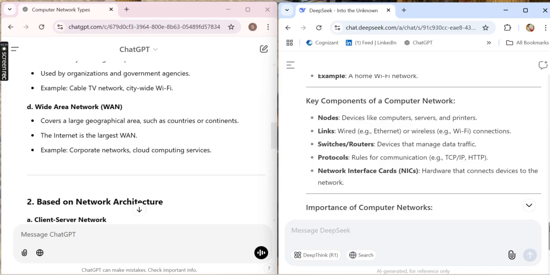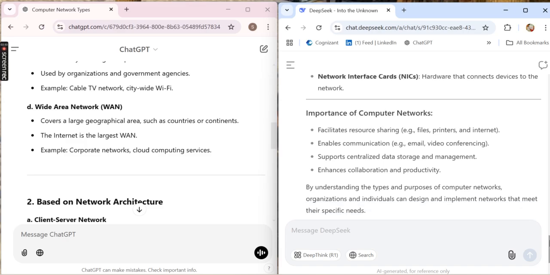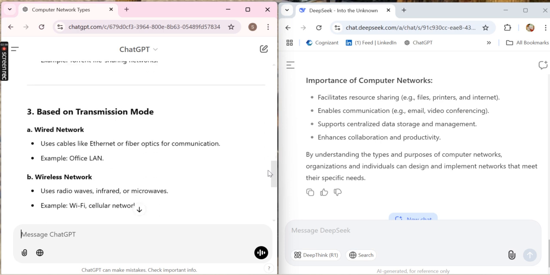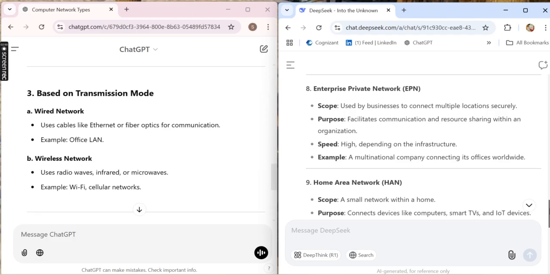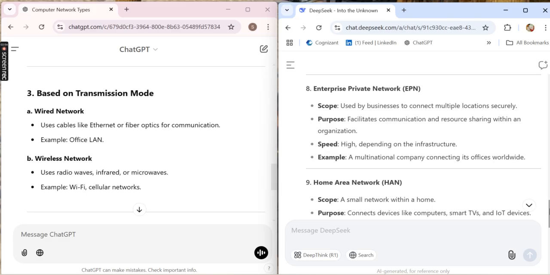So here you can see the key components: nodes, links, and NIC, and all that information is, wow, very good. But here, related to the architecture level, it mentions based on the transmission mode. It separates the information. DeepSeek gives all the information, but feature-wise it is defined here.